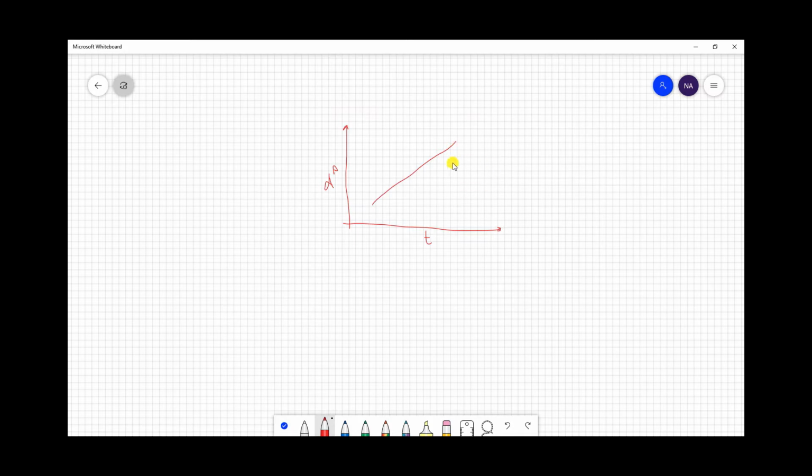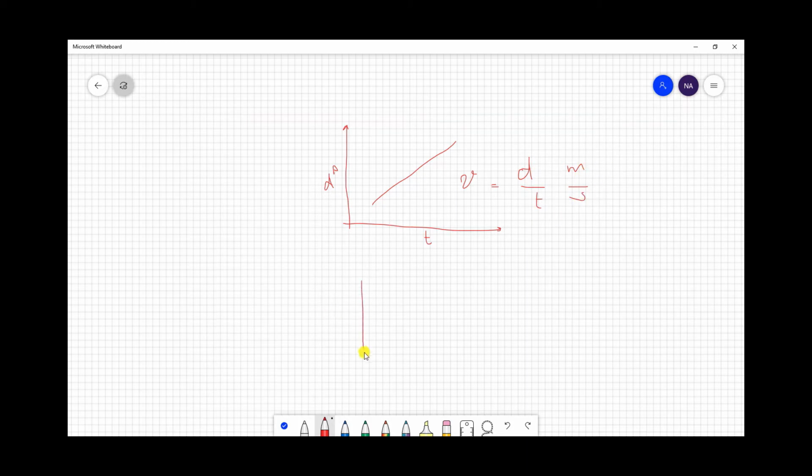Okay, the slope is what? Rise over run, right? So it is d over t, which is the equation of what? The velocity. So the slope of the position time graph is the velocity. Okay, look, meters per second. Displacement gives me meter. Time gives me second. Meter per second is velocity.